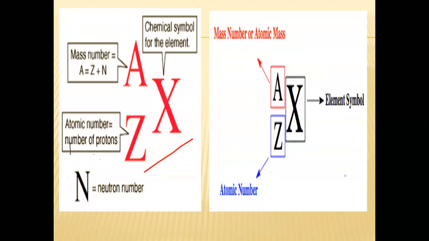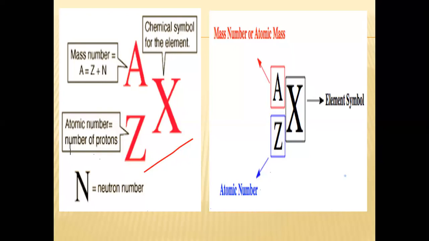Let's suppose X is any kind of element and every element has two numbers, as I told you before, A and Z. A is the mass number. What is the mass number? It is the sum of the number of protons and neutrons inside the nucleus, and it is represented by the capital letter A in superscript.